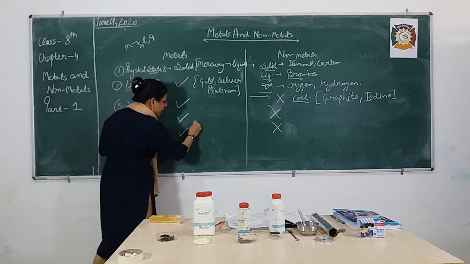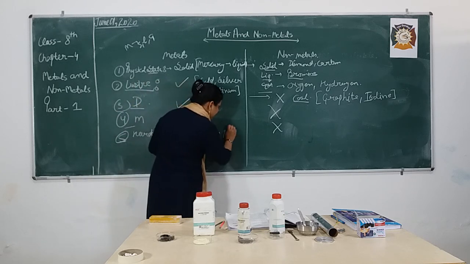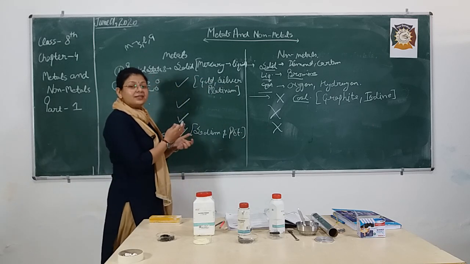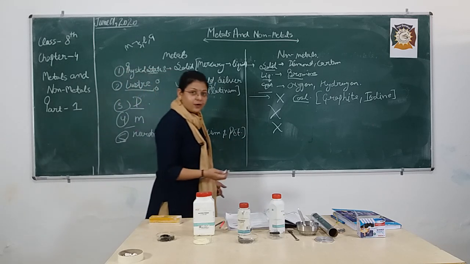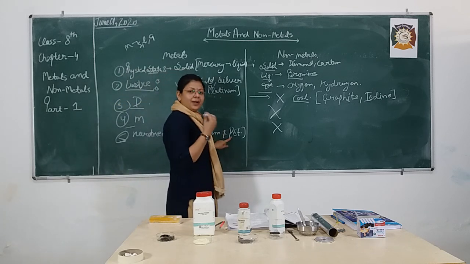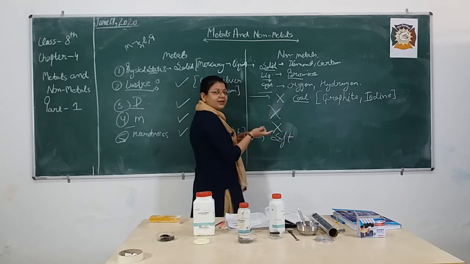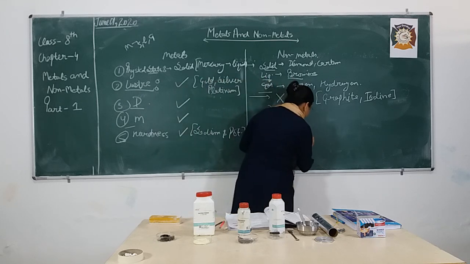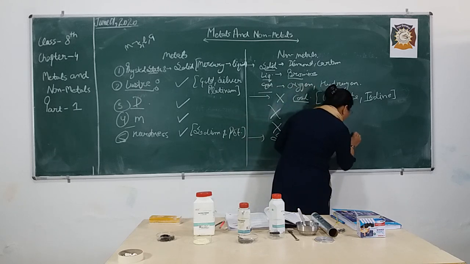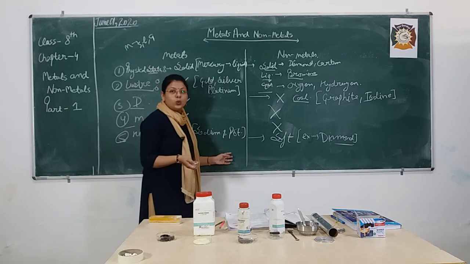Metals are hard except your sodium and potassium. They are so soft that you can cut these metals with the help of a knife. So they are generally hard, but the exception is sodium and potassium. Non-metals are generally opposite to metals, so they are soft. The exception is diamond. Although diamond is a non-metal, it is the hardest substance known to us.